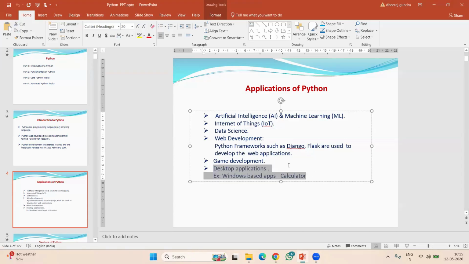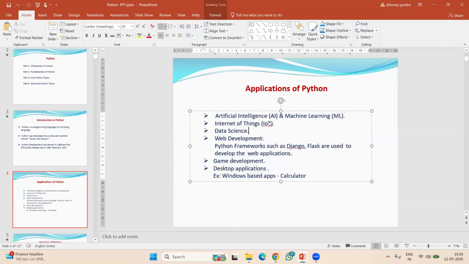Along with this, I also explained some other applications of Python. You can see that in the regular session. I think I explained it in the second demo session. So these are some of the important applications of Python. We can design different types of applications.